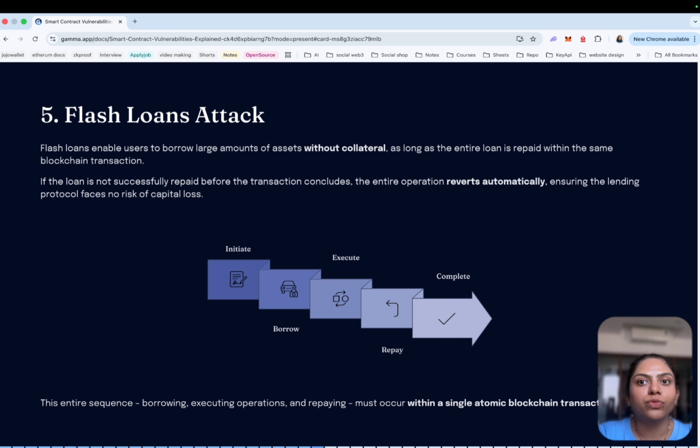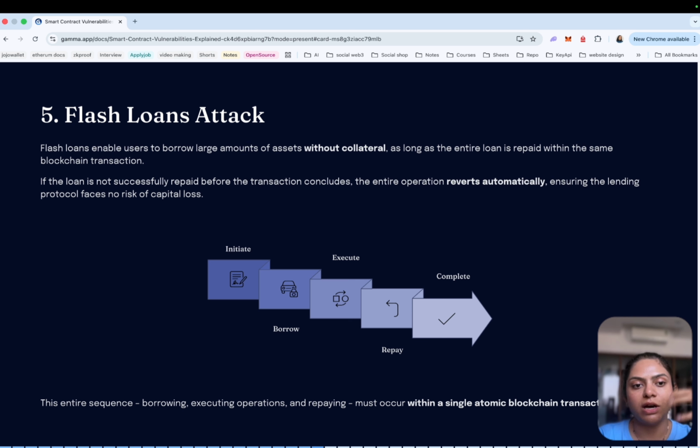Flash loans were popularized by DeFi lending protocols like Aave. They were originally designed for legitimate use cases such as arbitrage, refinancing loans, and liquidations. But attackers quickly realized that flash loans could be used to temporarily control massive amounts of capital. Even if an attacker has no funds, they can borrow millions of dollars for a single transaction, and that makes certain attacks much easier to execute.